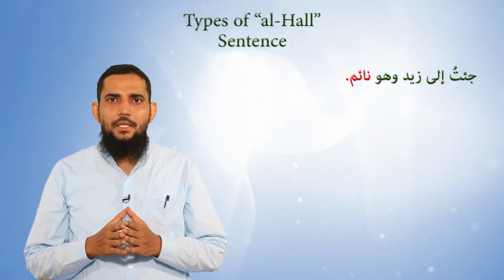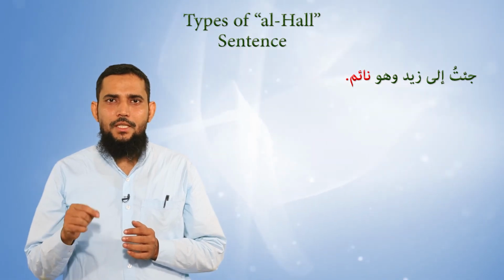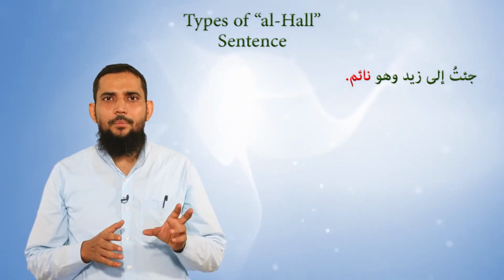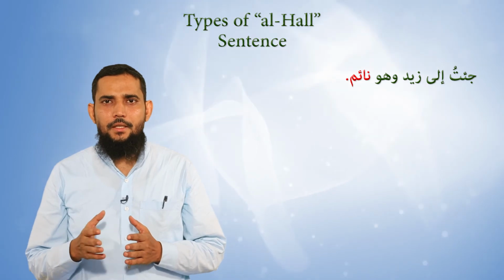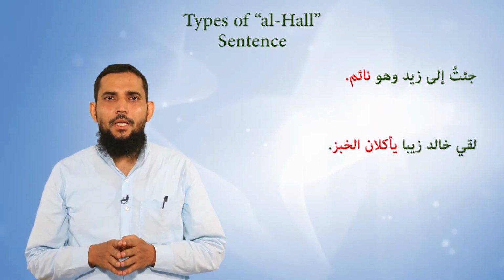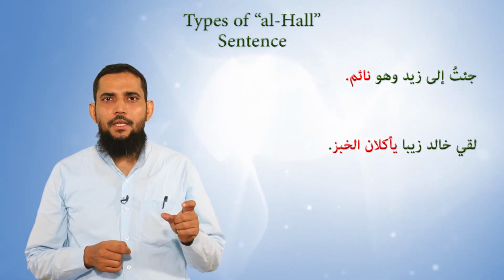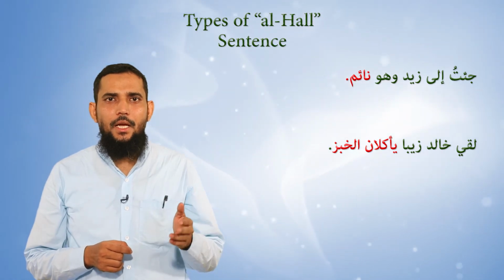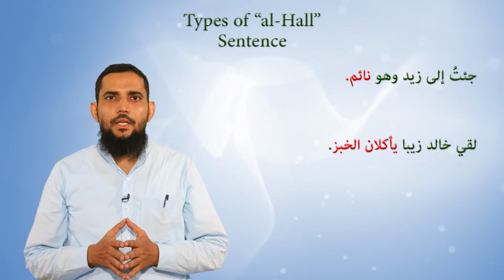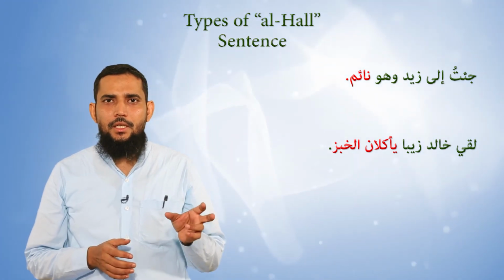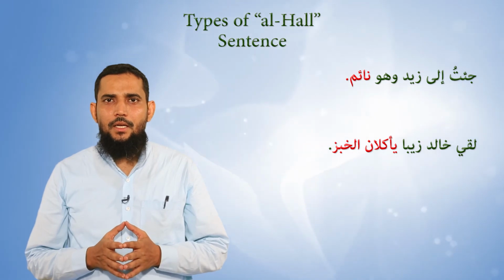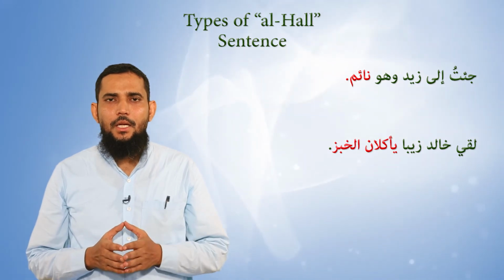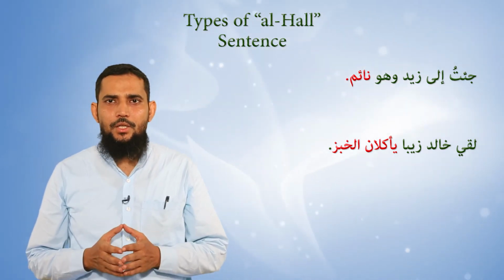So now you can see, Jitu ila Zaidin, I went to Zaid, and Zaid's condition was he was sleeping. Wa huwa naimun. Complete sentence. Another example is Laqiya Khalidun Zeba ya'kulanil khubza. Here ya'kulanil khubza has a pronoun, that is verb, and then subject, and then object is also available. So now here you can see the hal, condition, is a complete sentence. Laqiya Khalidun Zeba ya'kulanil khubz. Khalid met Zeba, while both were eating bread.